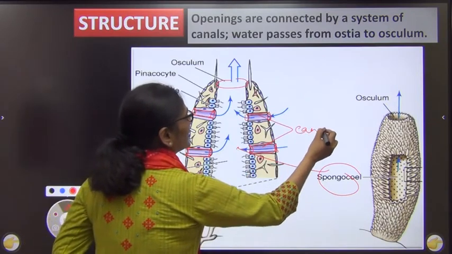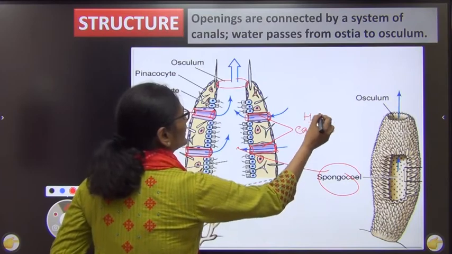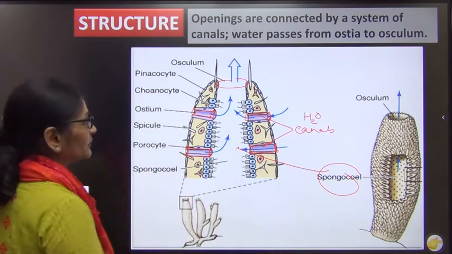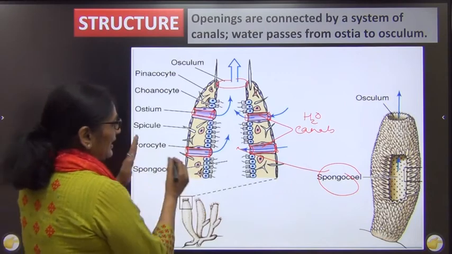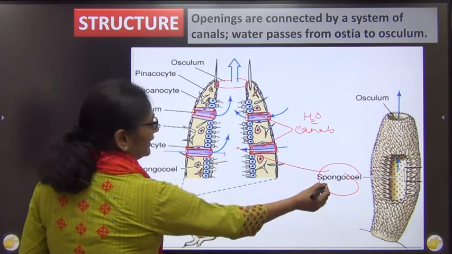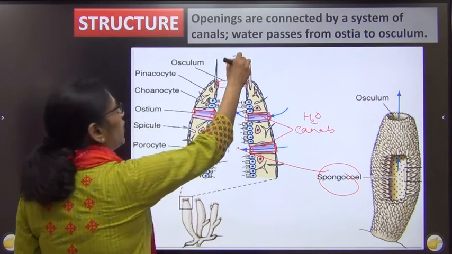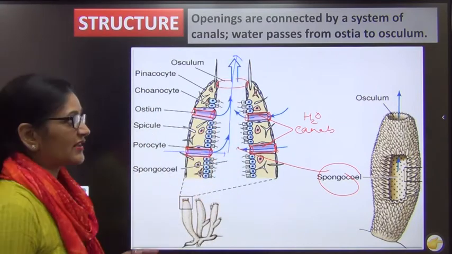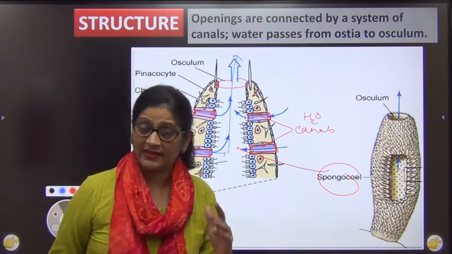These water canals are very characteristic of phylum Porifera only. See, as I told you, ostia is incurrent, so water will enter here, then come to the spongiocele, and then through the osculum the water will leave to the outside. So this is how the body looks. Let us see once again.